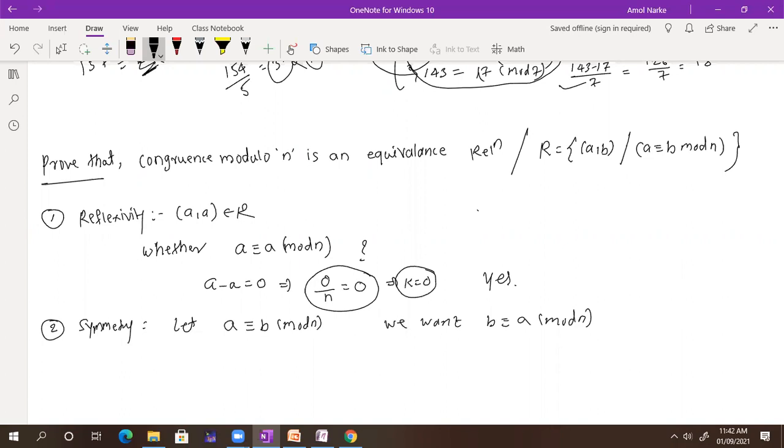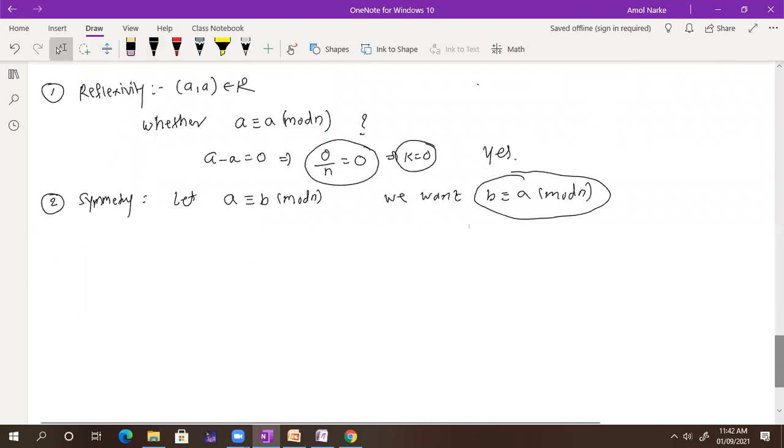This is our target. So how to get this target? We will get the same answers. A minus B divided by n is equal to some k. So this implies A minus B is equal to nk. Is it okay? Everyone understand this statement? Yes, sir. I want B minus A is equal to some nk. Yes or no?